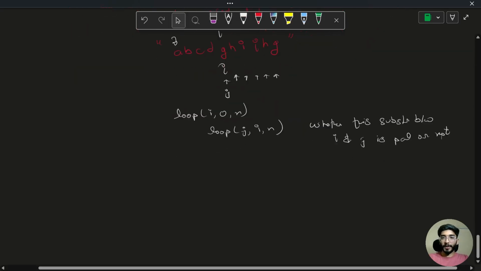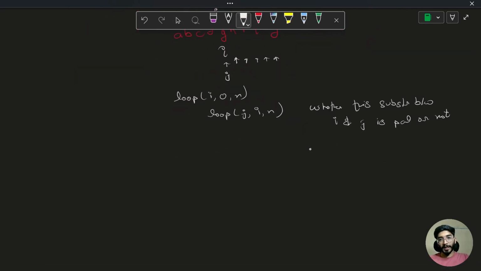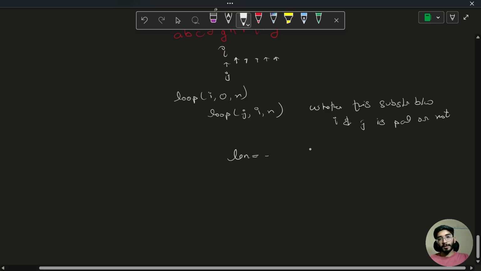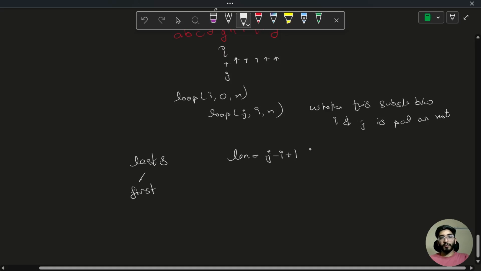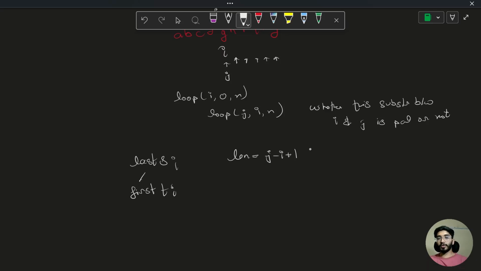So if this is palindromic, my length is j minus I plus 1, which we can store at last of s or at first of t of I. Cool. So how can we check whether this substring between I and j is palindromic or not?